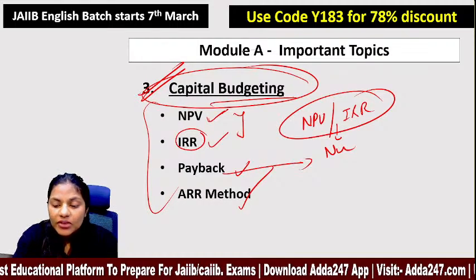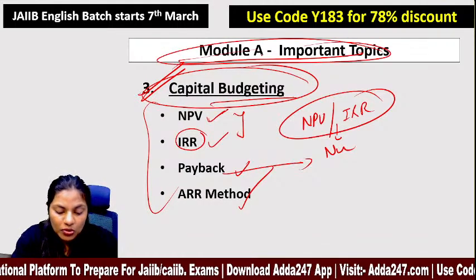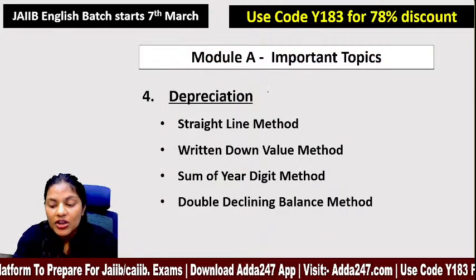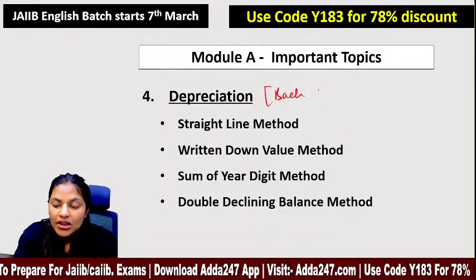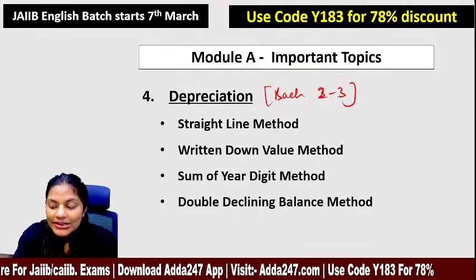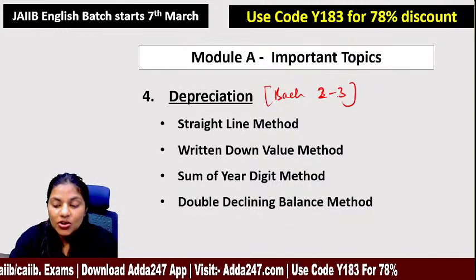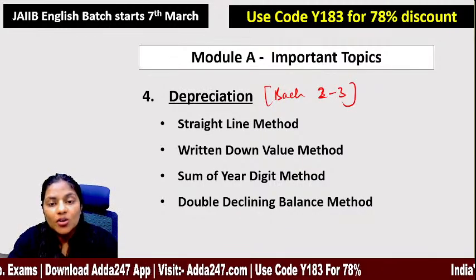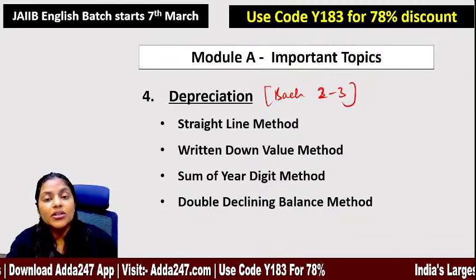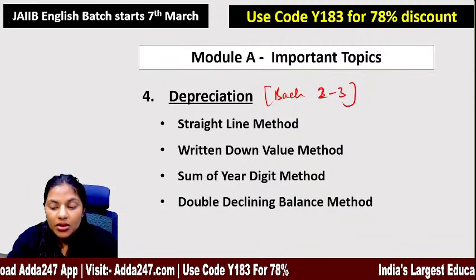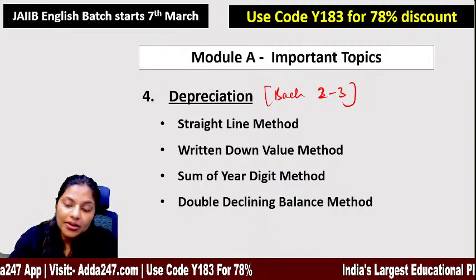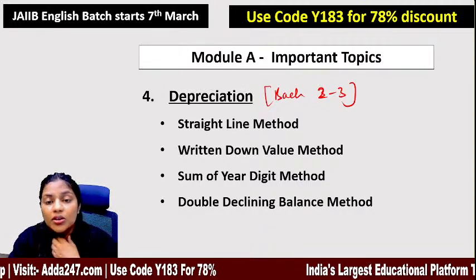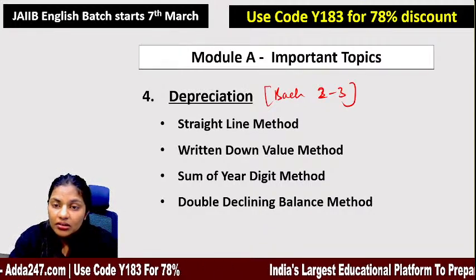So these are some of the important topics when you talk about module A, followed by depreciation, where you'll find back-to-back questions, 2 to 3 questions in the exam from the same topic, that is depreciation. So studying and understanding all the methods like straight line method, written down value method, sum of the year digit method, double declining balance method, all these topics are important.